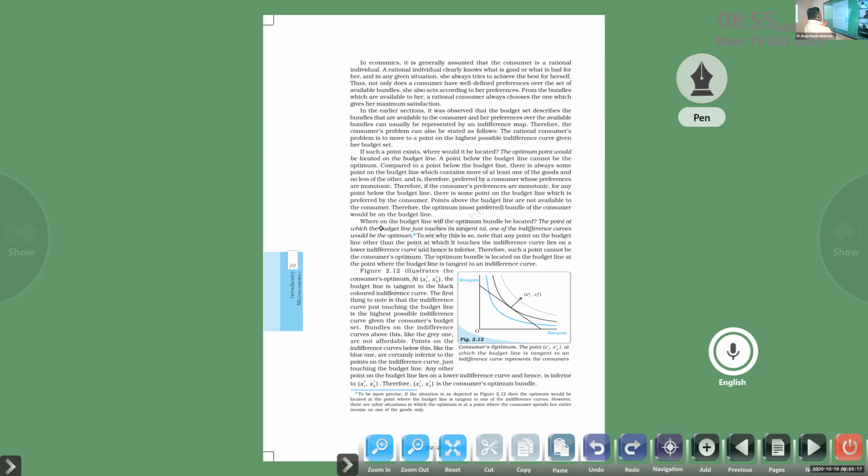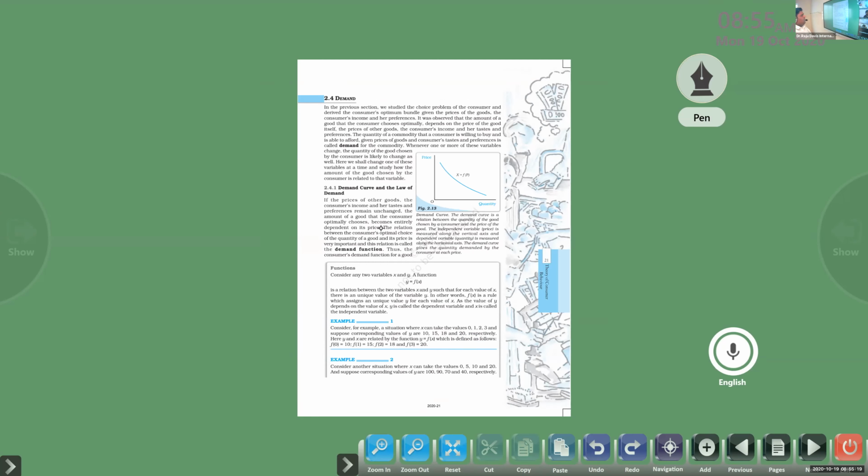Okay, we moved towards the demand curve and the law of demand. X is equal to a function of p, strictly connected with the price of the commodity. What is a function? Consider any two variables x and y. y is equal to a function of x is a relation between the two variables such that for each value of x, there is a unique value of the variable y.